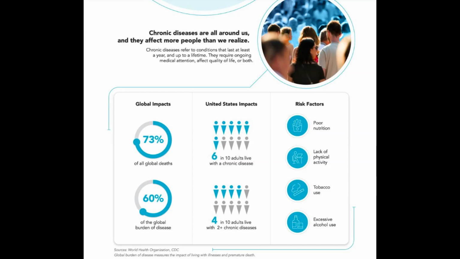Increased risk of atherosclerosis. People with diabetes are at a higher risk of developing atherosclerosis, a condition where fatty deposits, plaque, build up inside the arteries. This can narrow and harden the arteries, leading to reduced blood flow and an increased risk of heart attacks and strokes.